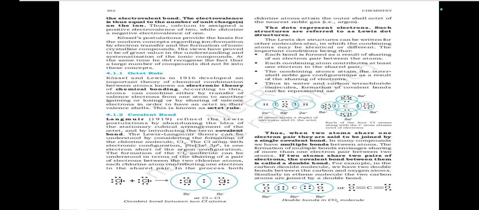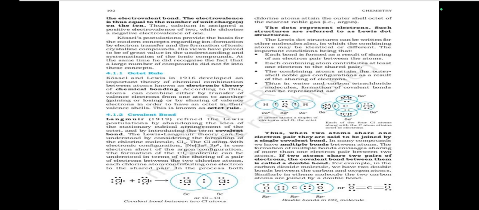In many compounds, we have multiple bonds between atoms. The formation of multiple bonds envisages sharing of more than one electron pair between two atoms. If two atoms share two pairs of electrons, the covalent bond between them is called a double bond. For example, in the carbon dioxide molecule, we have two double bonds between the carbon and oxygen atoms.